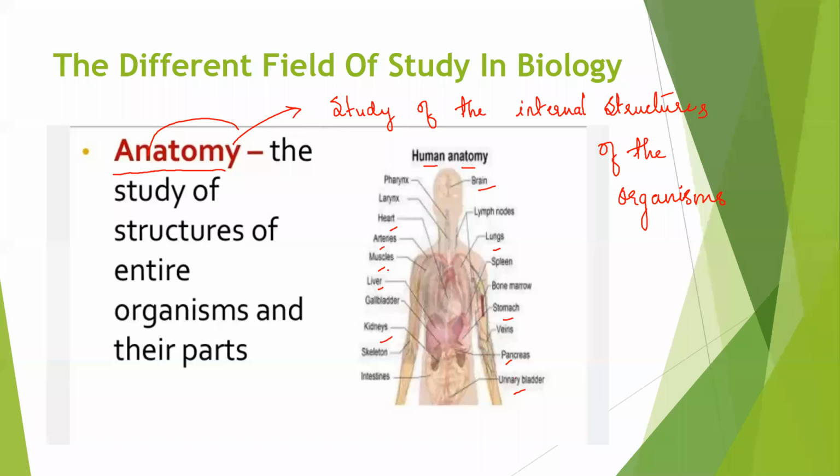All these things which are internal, which you cannot see in the external features, that study is known as anatomy. The study of the internal structure of a human or any other organism is known as anatomy.